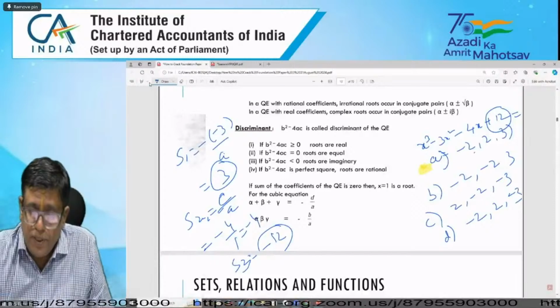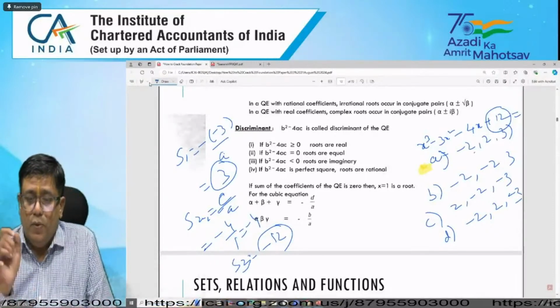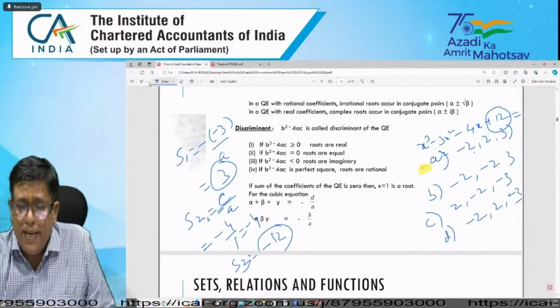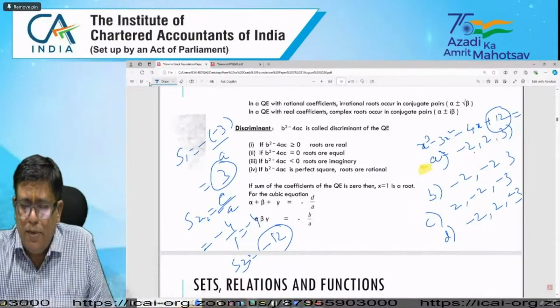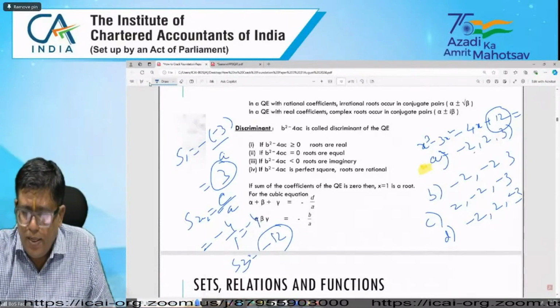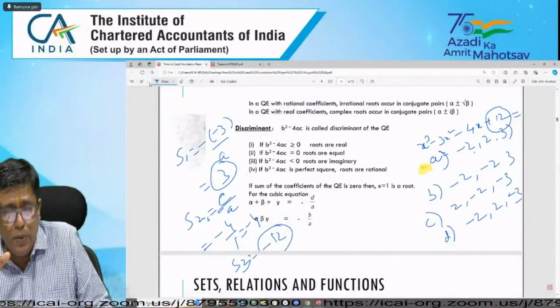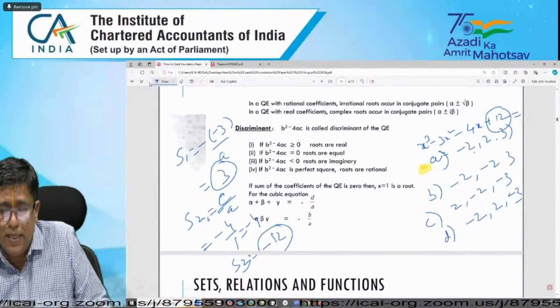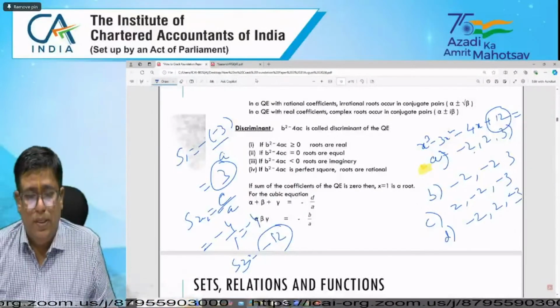Here I can express that this is the easiest way to answer. The sum of the roots is equal to minus B by A, that is minus of minus 3 by 1, which is equal to 1. So the first equation satisfies, and you can easily answer this kind of question.